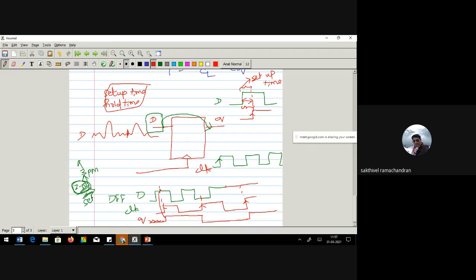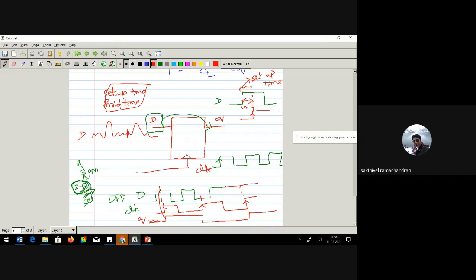We know pretty well this setup time does not add to any of the functionality. It's actually a waste, but it is required to ensure the reliability of operation of that particular network. That's what setup time is.